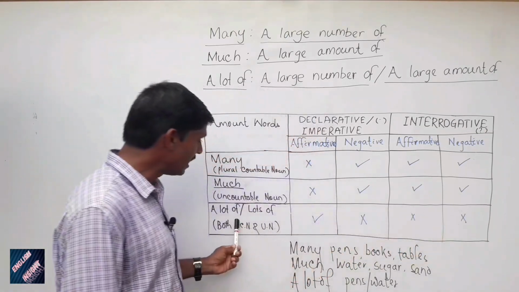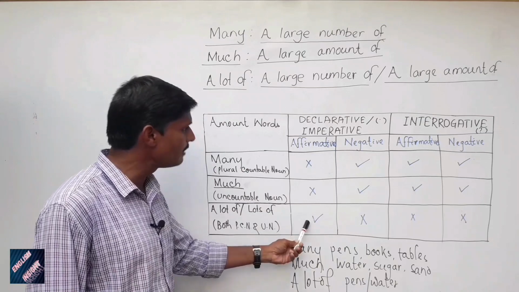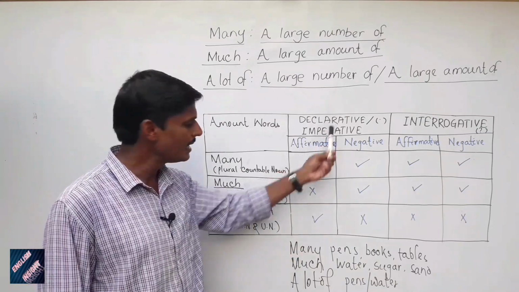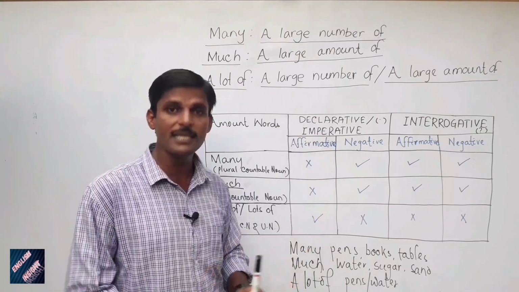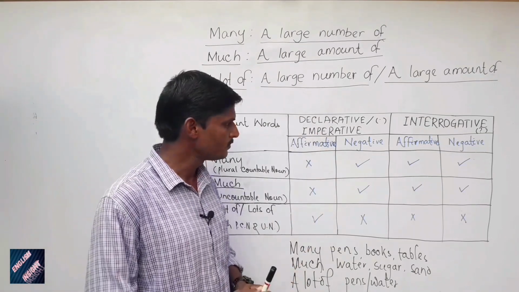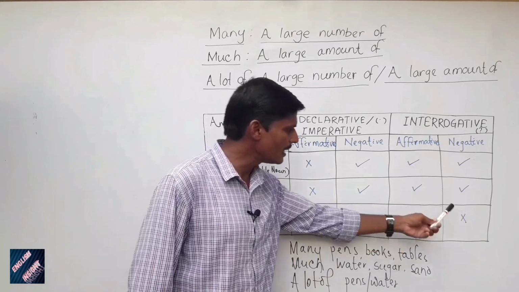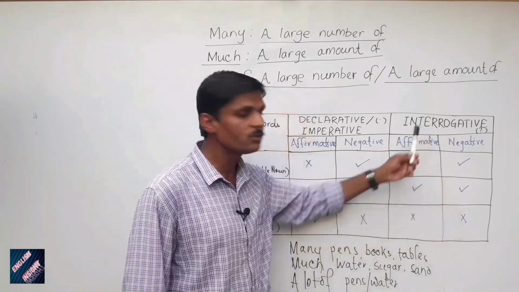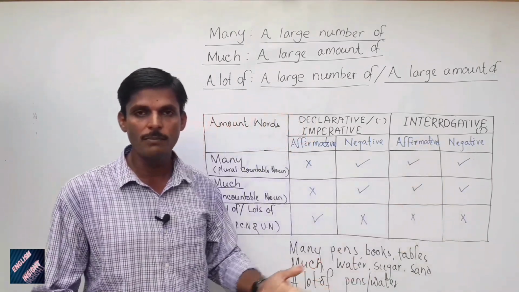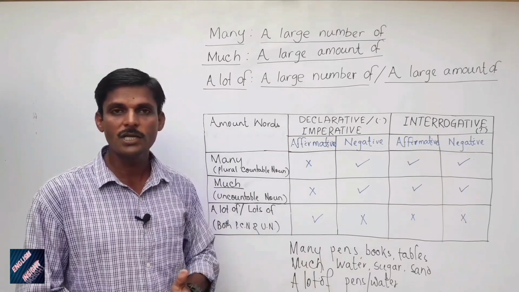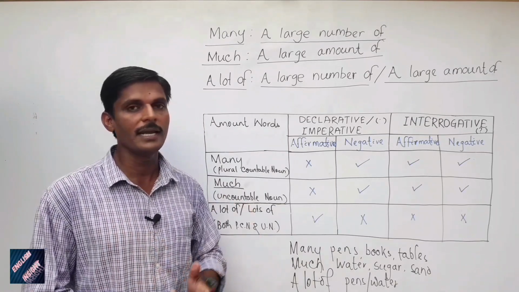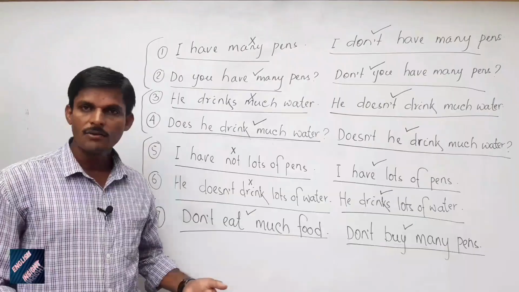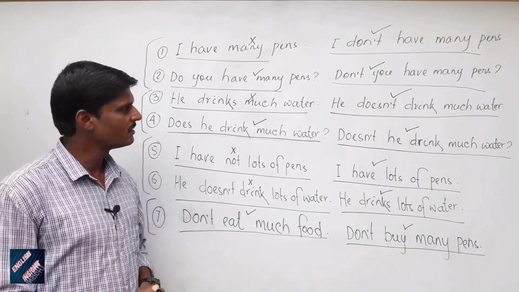Okay, so a lot of is used in the affirmative form of declarative sentences and in the affirmative form of imperative sentences, but we cannot use a lot of or lots of in the affirmative form or in the negative form of interrogative sentences. Okay, this is all about the use of many, much and a lot of in declarative, imperative and interrogative sentences. Now we'll take some examples.